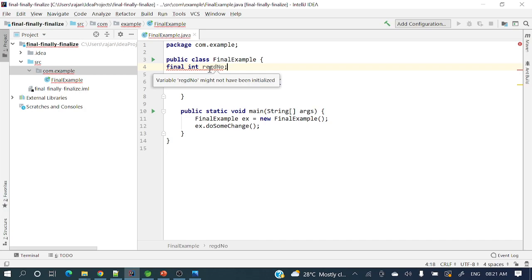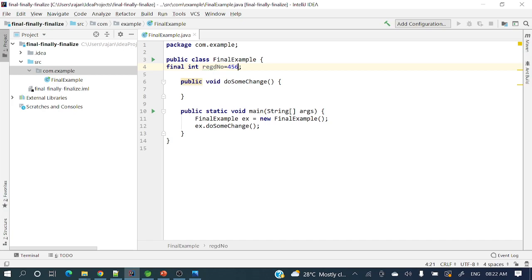How many ways can we initialize it? If it's non-static, we can initialize it directly while declaring the variable, like registrationNumber equal to 456. Another way is to initialize it in a non-static initializer block, or we can initialize it in the constructor. There are three ways.